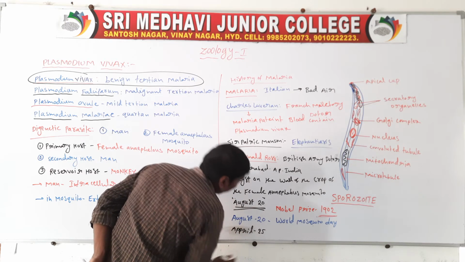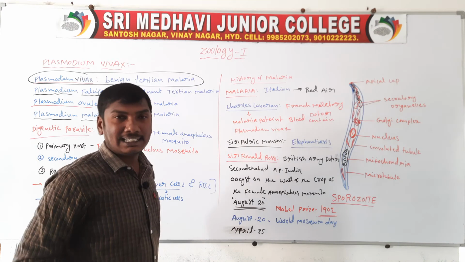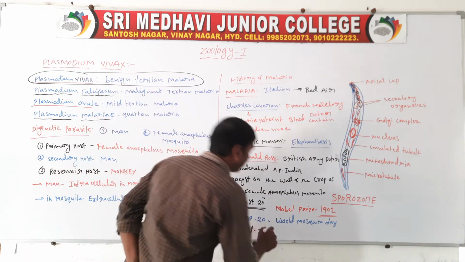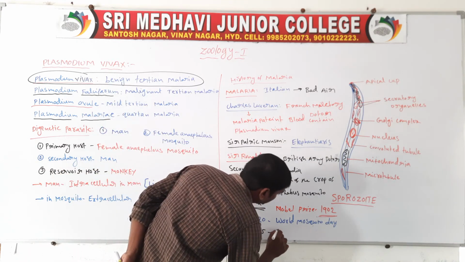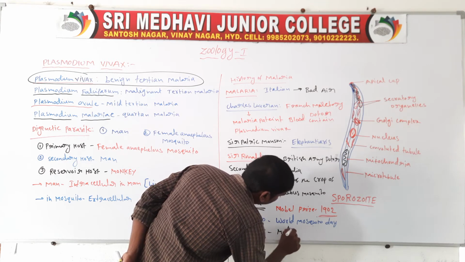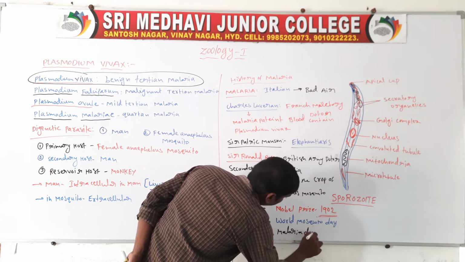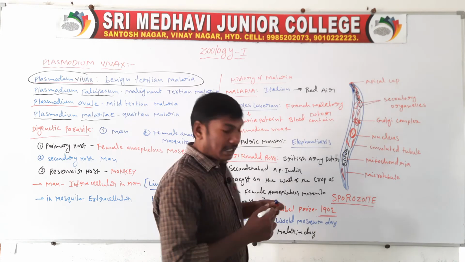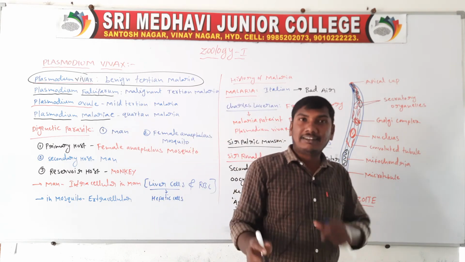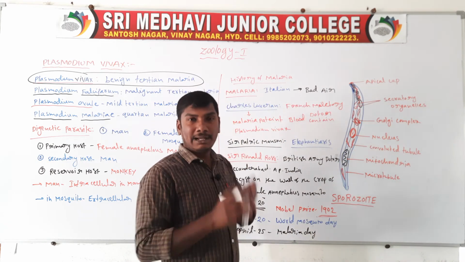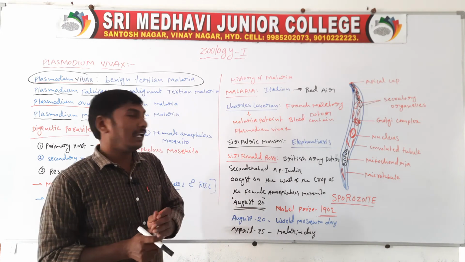World Health Organization, April 25. This is Malaria Day. April 25 is Malaria Day and August 20 is Mosquito Day.